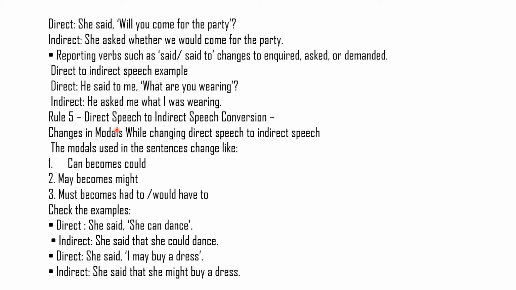Now rule number 5. Changes in modals while changing the direct speech to indirect speech. As I have already told you, will becomes would, shall becomes should, clear in the future tense. Now can becomes could, may becomes might, must becomes had to or would have to.